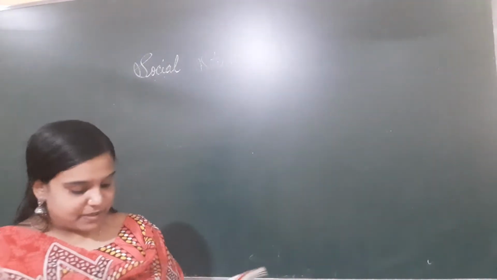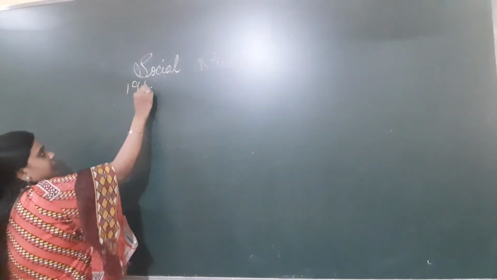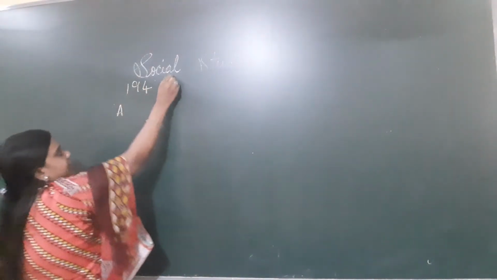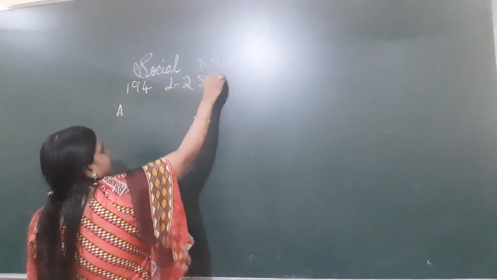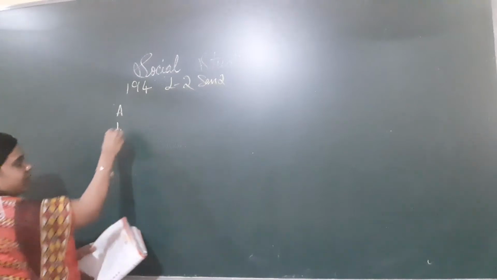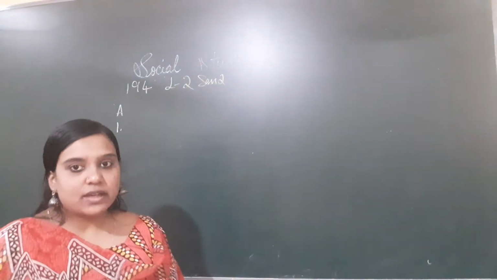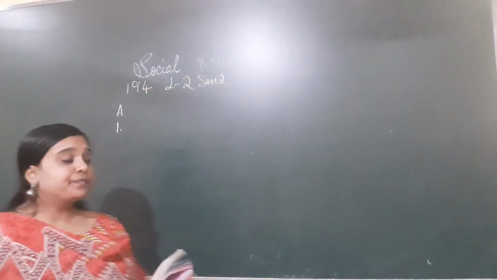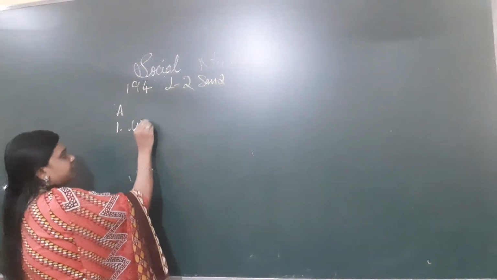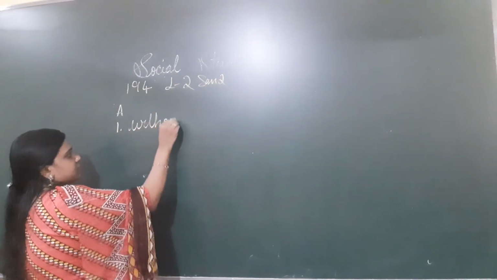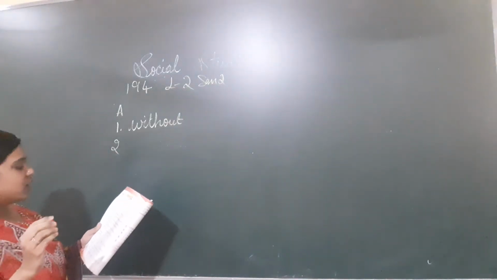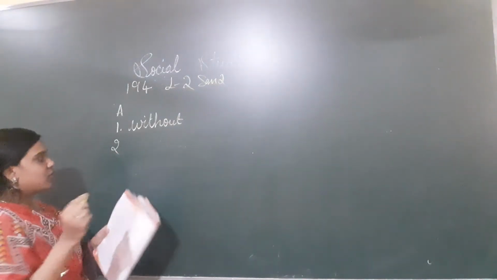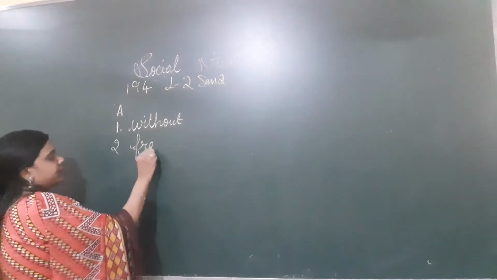Page number 194, exercise, lesson number 2. First one: there can be no life without water. Second: the water we use for drinking and other purposes is called fresh water.